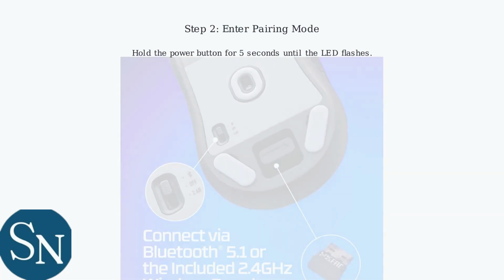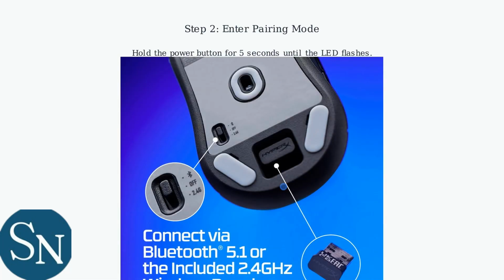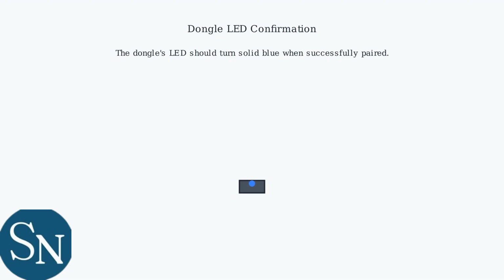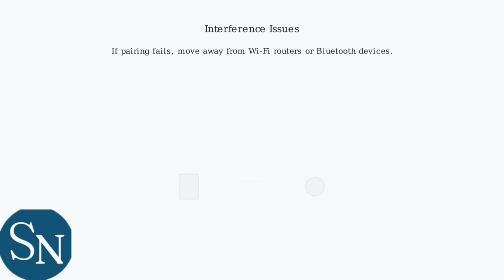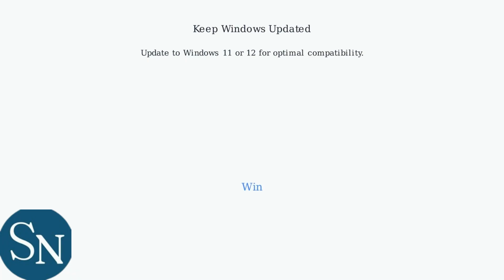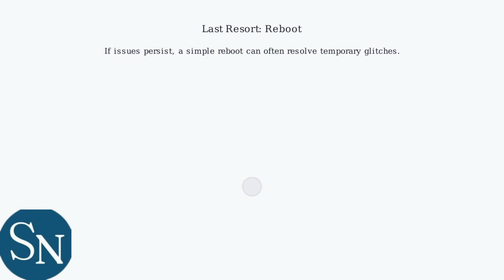Next, verify that the headset is in pairing mode by holding the power button for 5 seconds until the LED flashes. The dongle's LED should turn solid blue when successfully paired. If pairing fails, interference from other wireless devices may be to blame, so move away from Wi-Fi routers or Bluetooth devices. Remember to keep your Windows version updated to the latest version, Windows 11 or 12 as of 2025, for optimal compatibility. If issues persist, a simple reboot can often resolve temporary glitches.